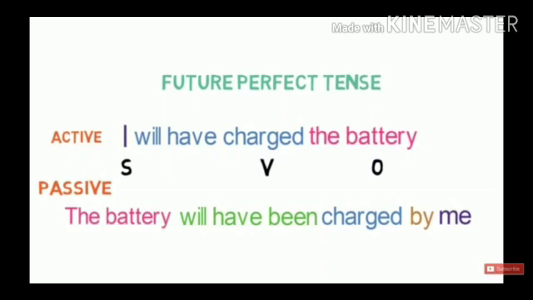When we change active to passive, the battery object will be treated as the subject and I, the subject, will be treated as the object and I will be changed into me. And with will have or shall have, what do we add? We add been plus verb third form. So the right answer will be the battery will have been charged by me.